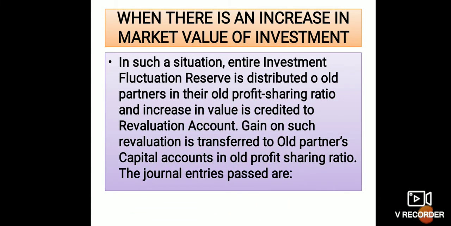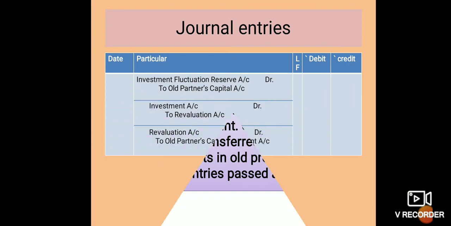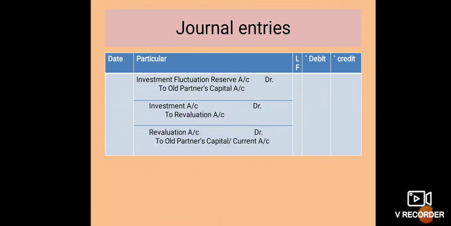Next is when there is an increase in the market value of investment. In such a situation, the entire investment fluctuation reserve is distributed to old partners in the old profit sharing ratio, and the increase in the value is credited to revaluation account. Gain on such revaluation is transferred to old partners' capital account in old profit sharing ratio. So the journal entries passed: first entry, investment fluctuation reserve account debited to old partners' capital account, and investment account debited to revaluation account, and revaluation account debited to partners' capital or current account.